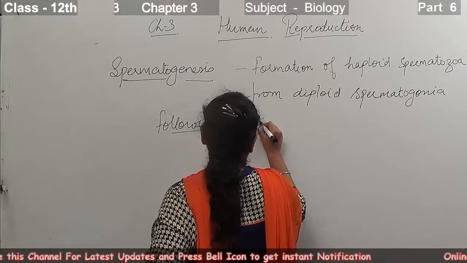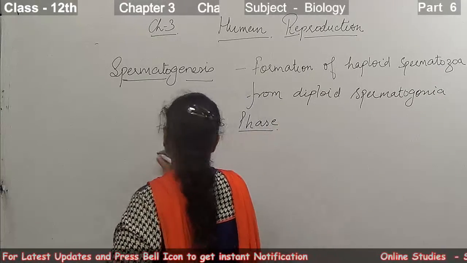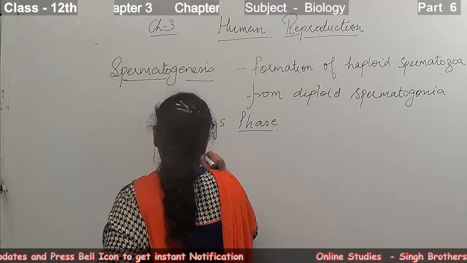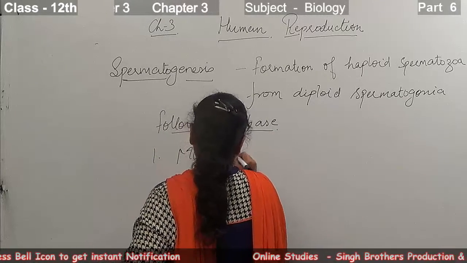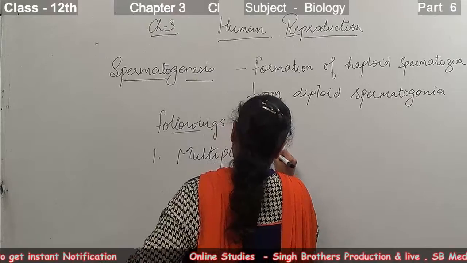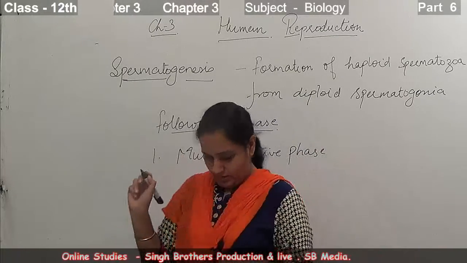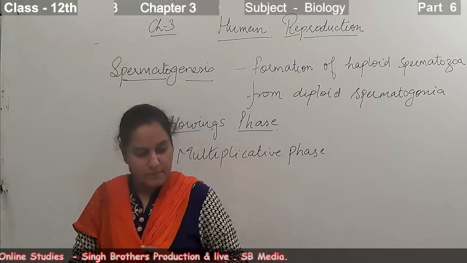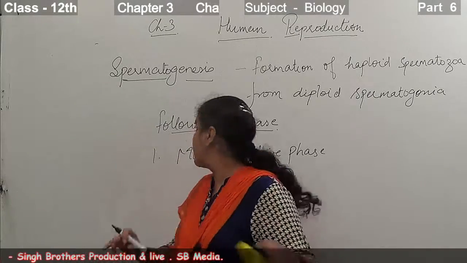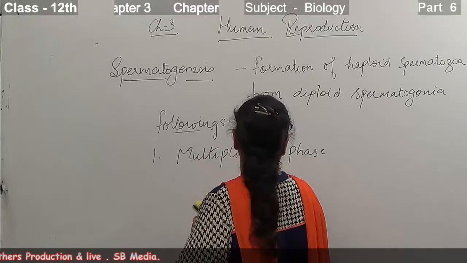The following phases occur in this. First one is the multiplicative phase. Now what happens in the multiplication phase?